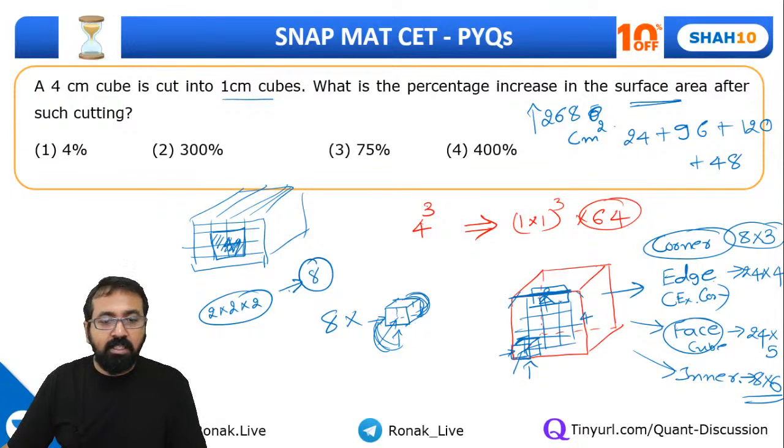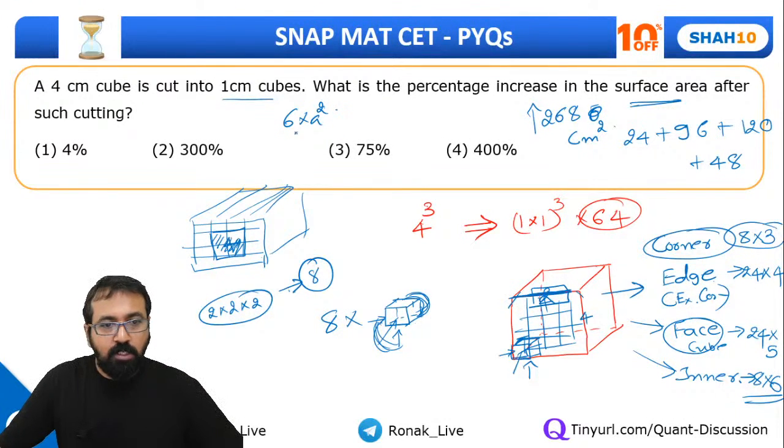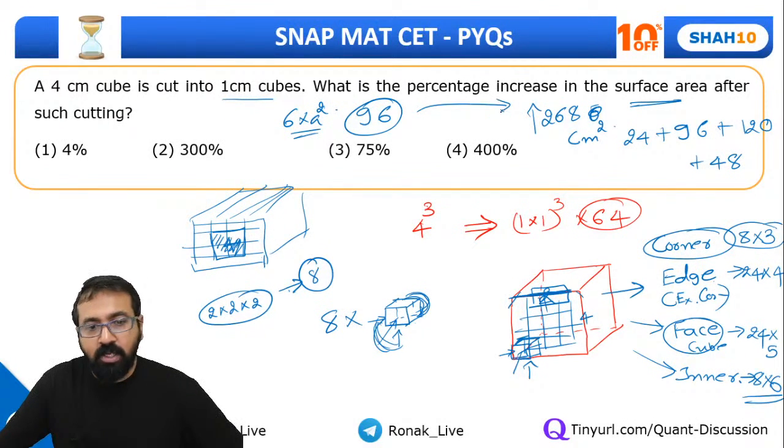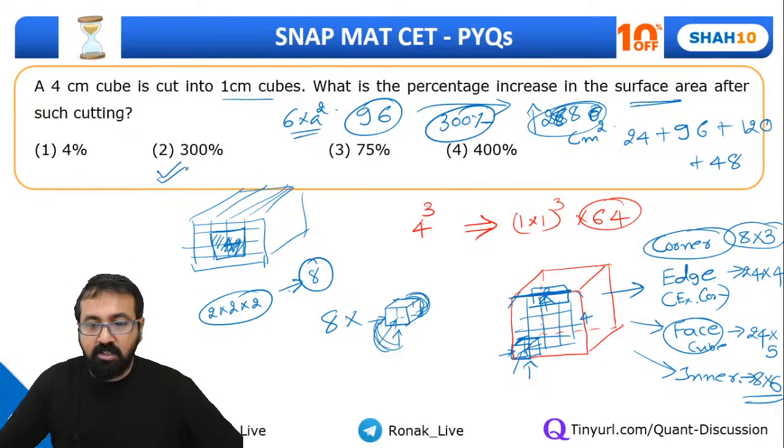What was the area earlier? So can I say the surface area earlier was 6 times a square? What is a over here? 4. So this will be 6 times 16, that is 96. Earlier it was 96 and now it has become 288. So what is this percentage change? Guys, this should come out to be 288, I believe. Just check the calculation. The percentage increase would come out to be 300%. That's your answer. 300% is the answer.